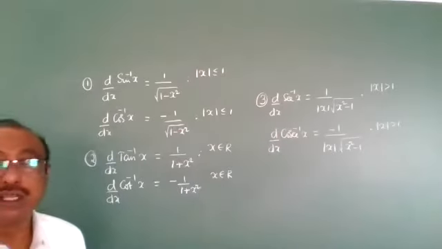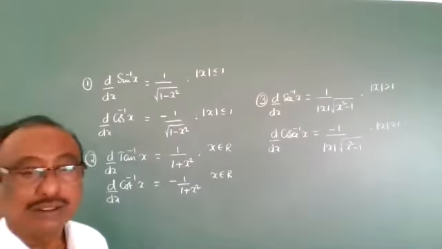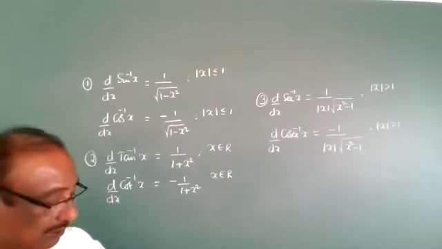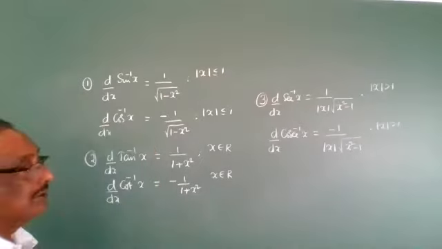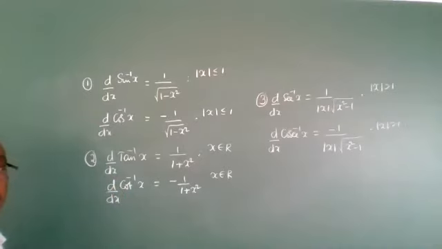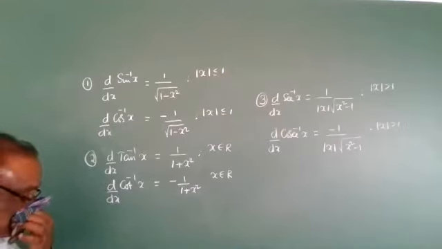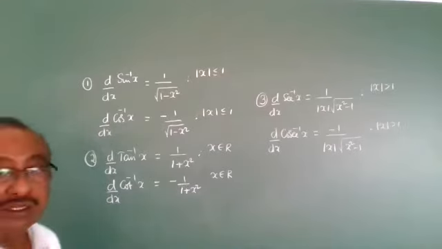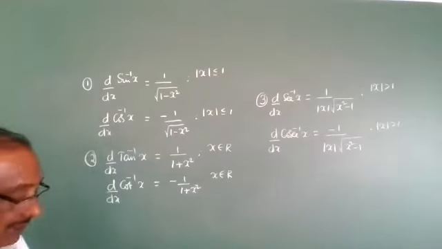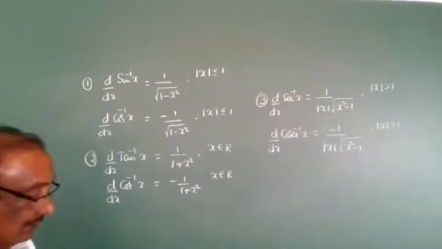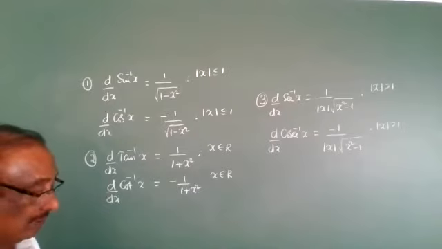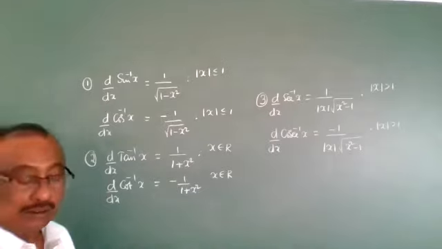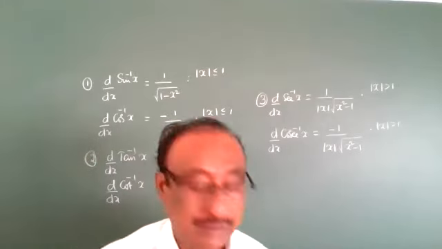These are the conditions you should note down, everyone. Noting is completed.